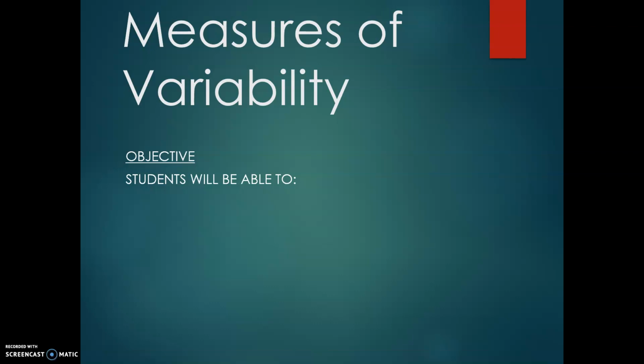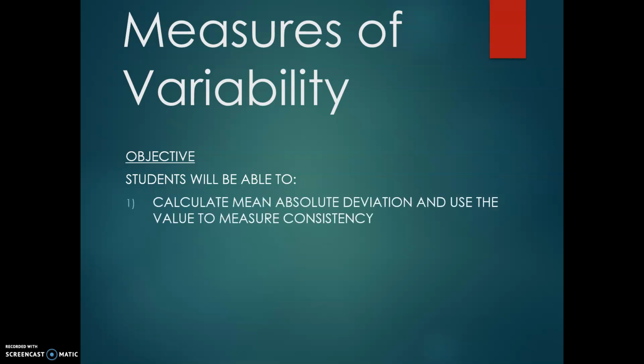For today's lesson, there's only one main objective. And that's that you'll be able to calculate the mean absolute deviation and then use this value to measure consistency within athletic performance.